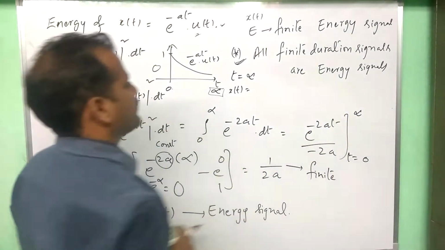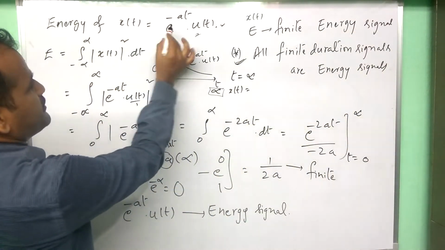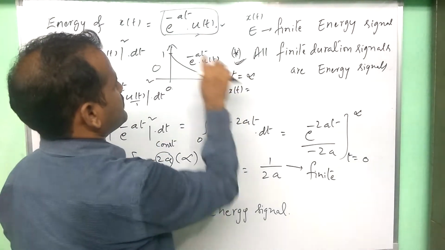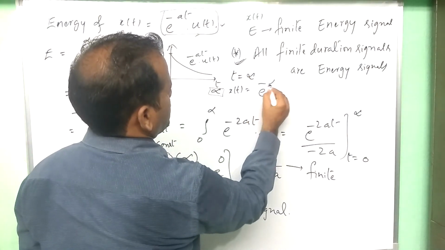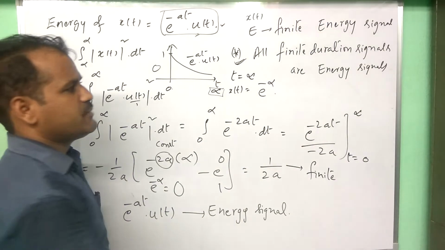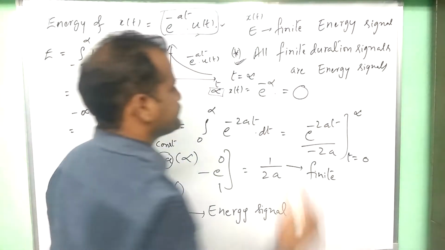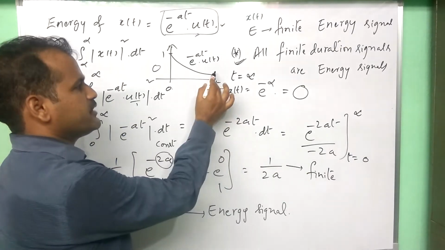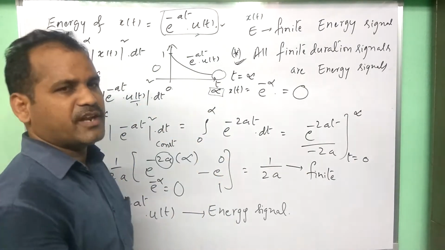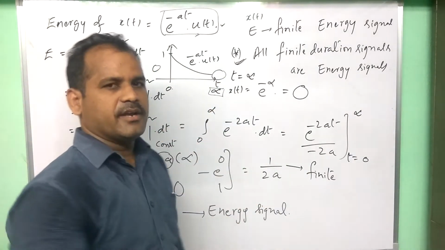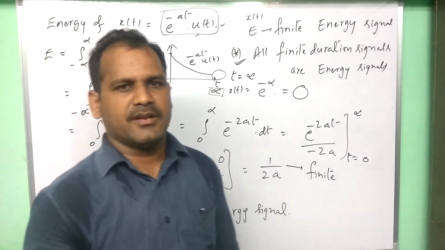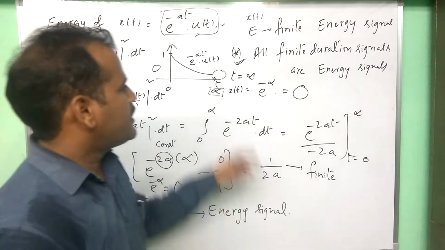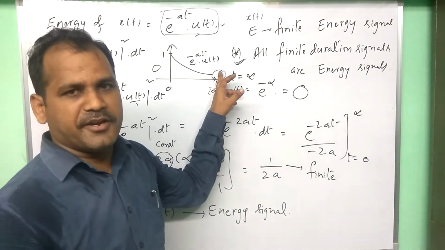So x of t is this one. As t tends to infinity, this is nothing but e to the power of minus infinity, that means 0. That means the signal value at t tending to infinity is 0, so there is no signal existing at infinity. If a signal is an infinite duration signal, at t equal to infinity, the signal should have some amplitude. Here the signal doesn't have any amplitude at infinity.